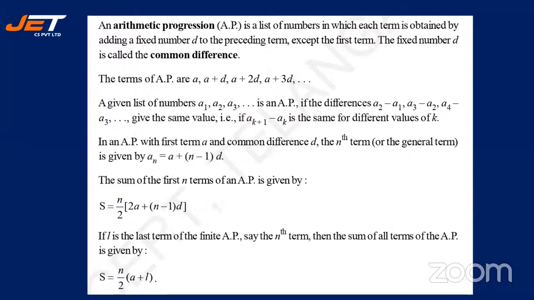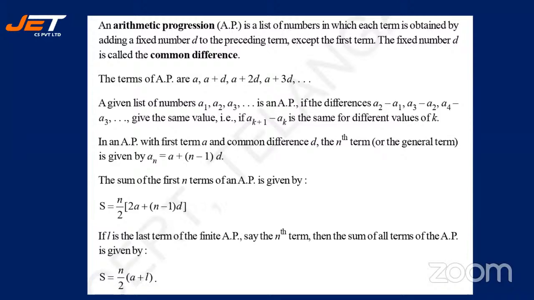Like that, to the third term from the second term you are adding the same difference. That is why you write it as a plus 2 into d. And the fourth term you write as a plus 3 into d. So this is how the AP terms appear.